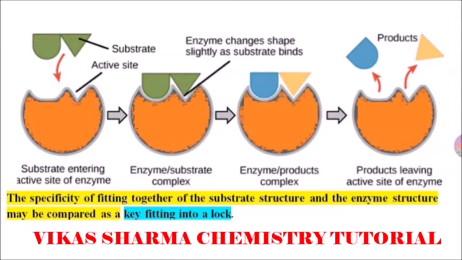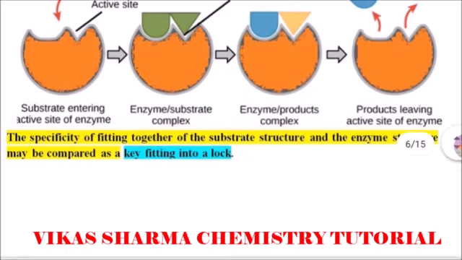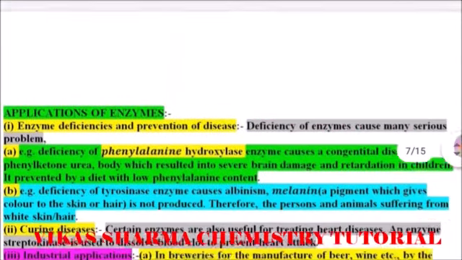So the specificity of the fitting together of the substrate structure and the enzyme structure may be compared to a key fitting into a lock, which means the key-lock model. By the key-lock model, the substrate is a key and the enzyme is just like a lock. So a unique key opens the lock. So this is known as the key fitting into a lock model.